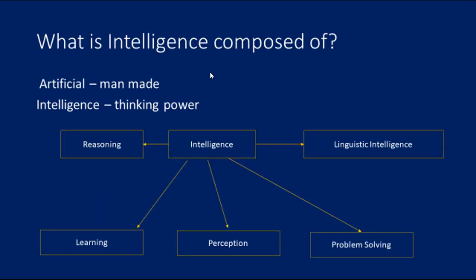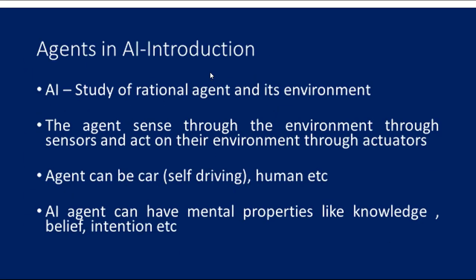Hello everybody. Now we are just going to see what is meant by agents. We know what is meant by artificial intelligence and what is intelligence. Artificial means what, and intelligence means the thing. What are the things we have seen, right? So now we are just going to see what is meant by agent. What are the functionalities of this agent? Let me see in detail about it.